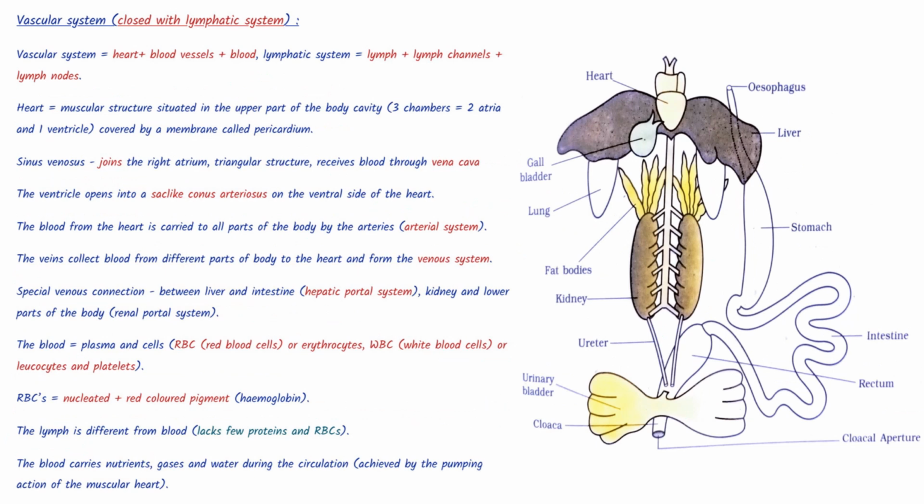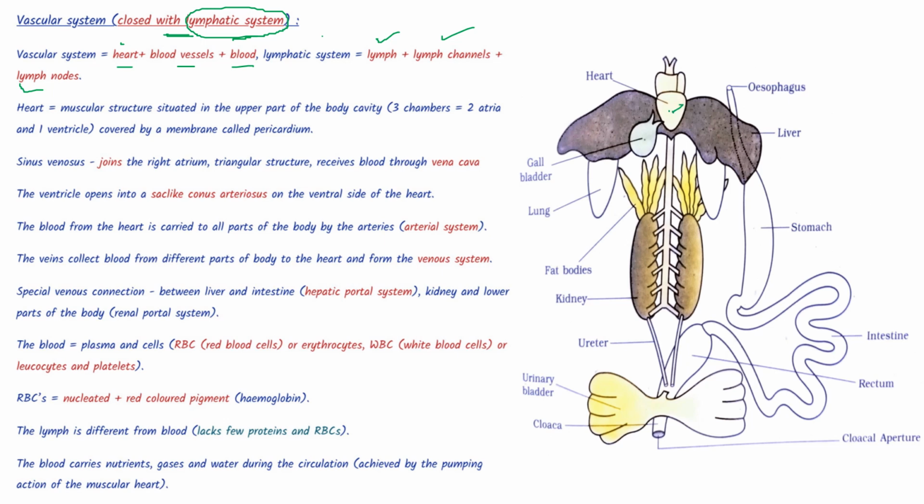Now let us come to the vascular system, which is a closed system along with the lymphatic system. The vascular system consists of the heart, blood vessels, and blood, whereas the lymphatic system consists of lymph channels and lymph nodes.